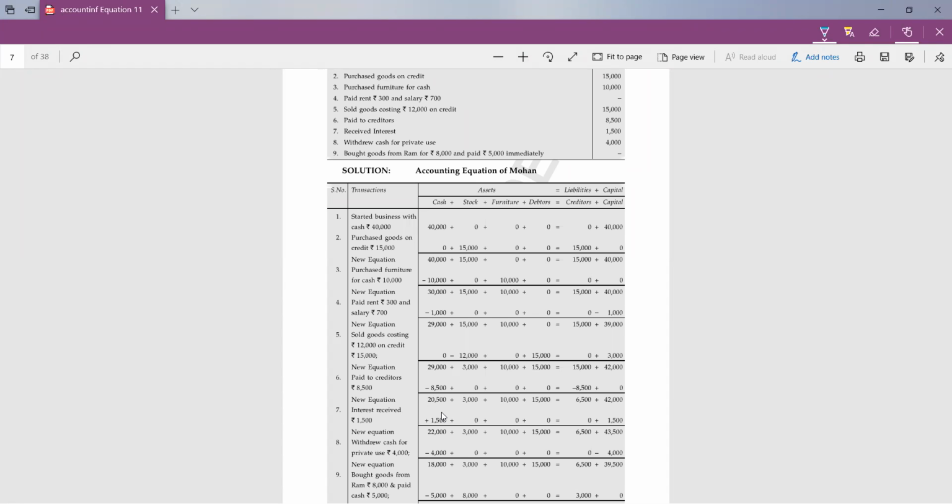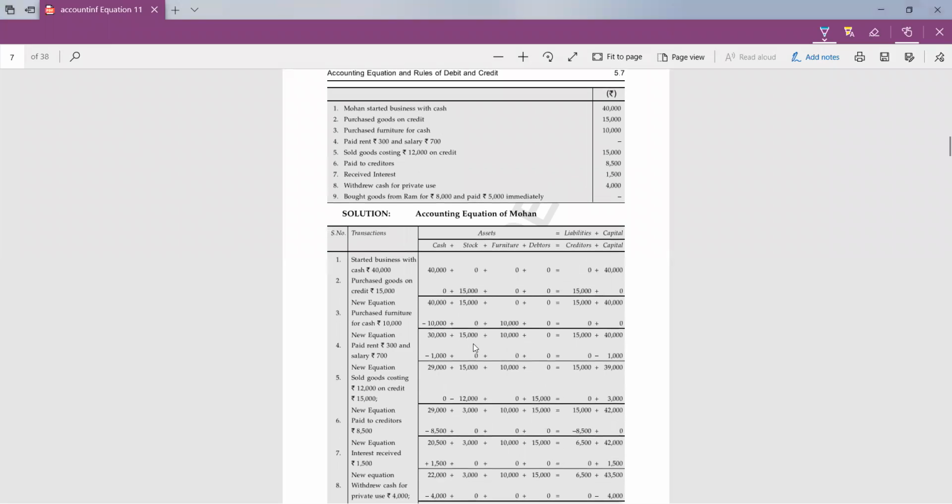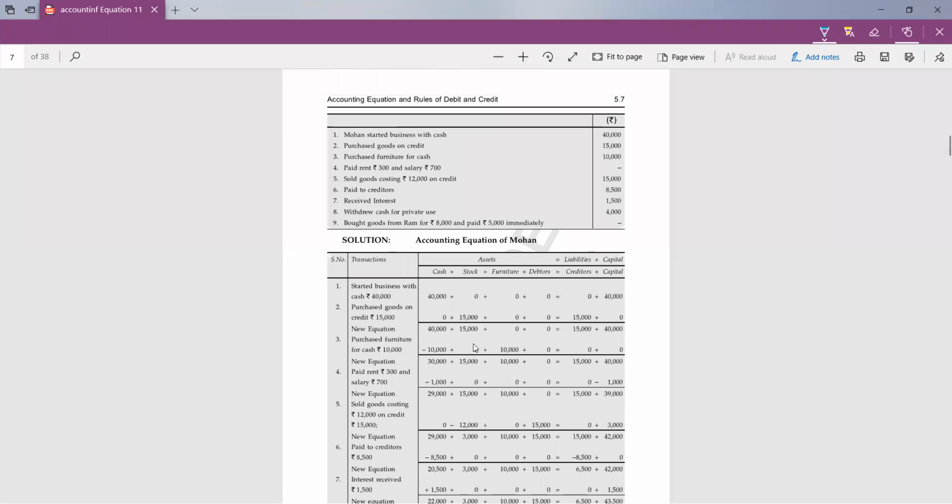Then write the transaction. Transaction means whatever the transaction is given in the question, you have to write here as it is. Like the first transaction in this question is Mohan started business with cash. So you will write in the same manner, or by reducing some words, or you can write it in your own words, but the meaning should not change. Like it is written in the question, Mohan started business with cash. So what you can write: started business with cash. Or you can write here in your own words, but the meaning should be clear.